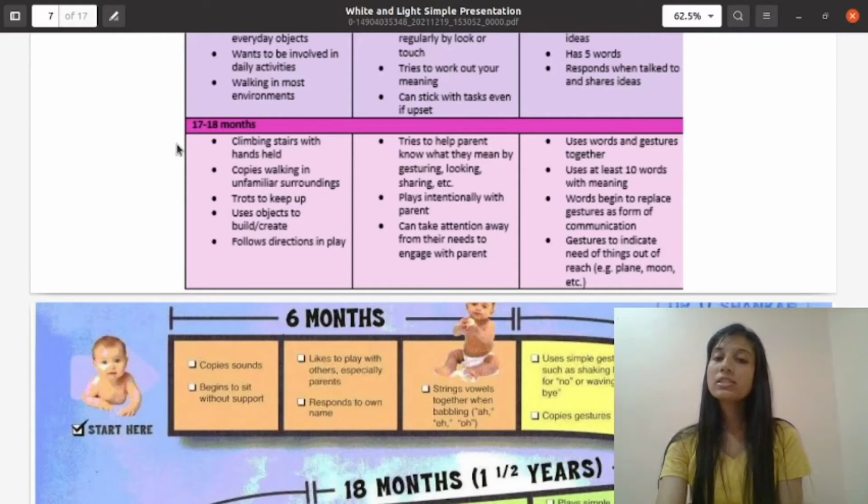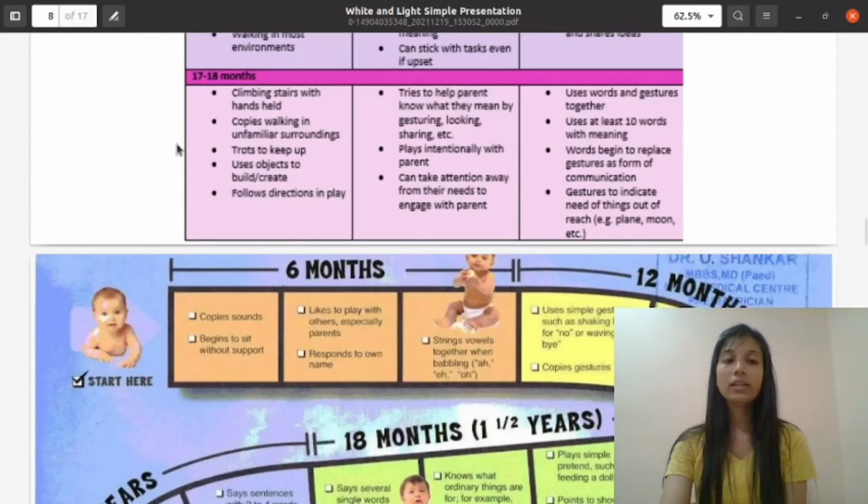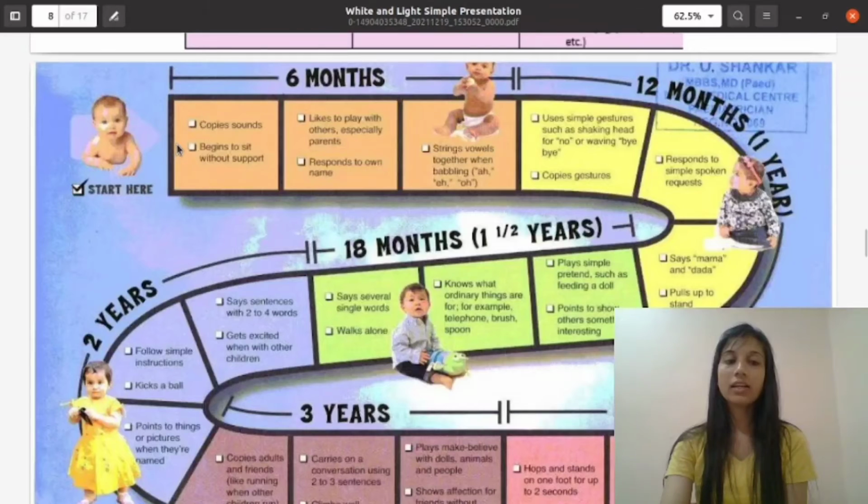Language: uses words and gesture together, uses at least 10 words with meaning, words begin to replace gesture as form of communication, gestures to indicate needs of things out of reach. So these all are the general developments.